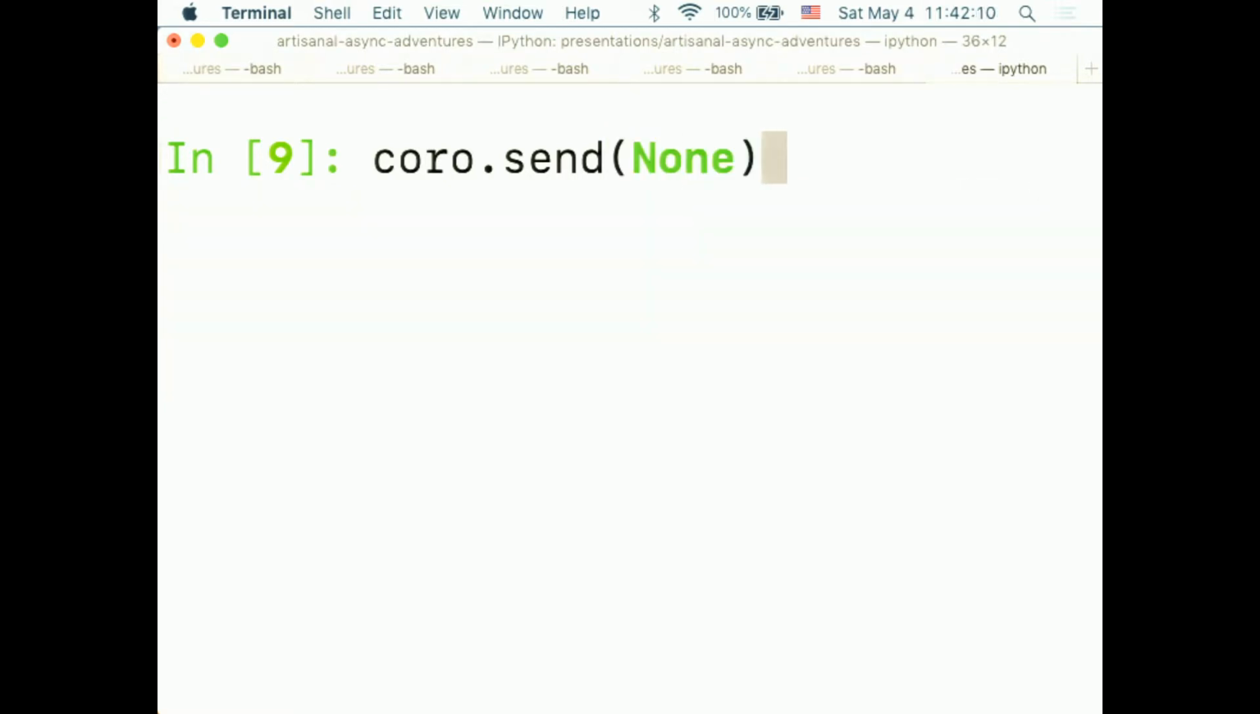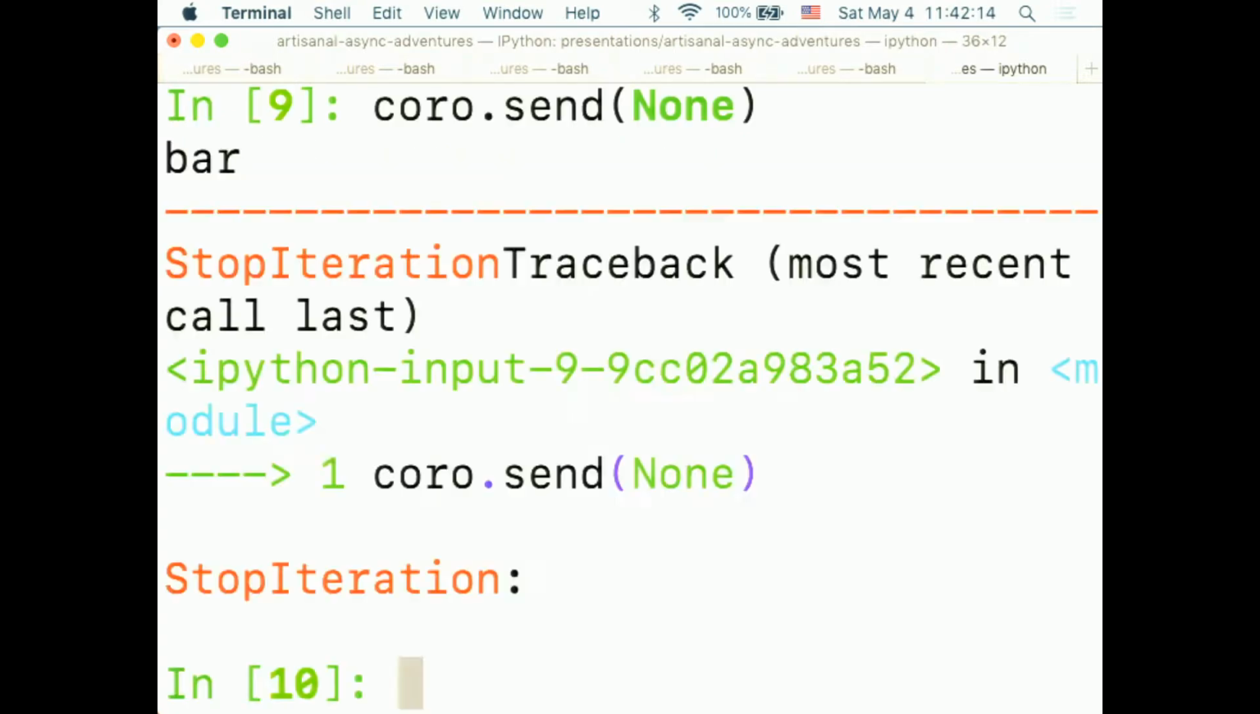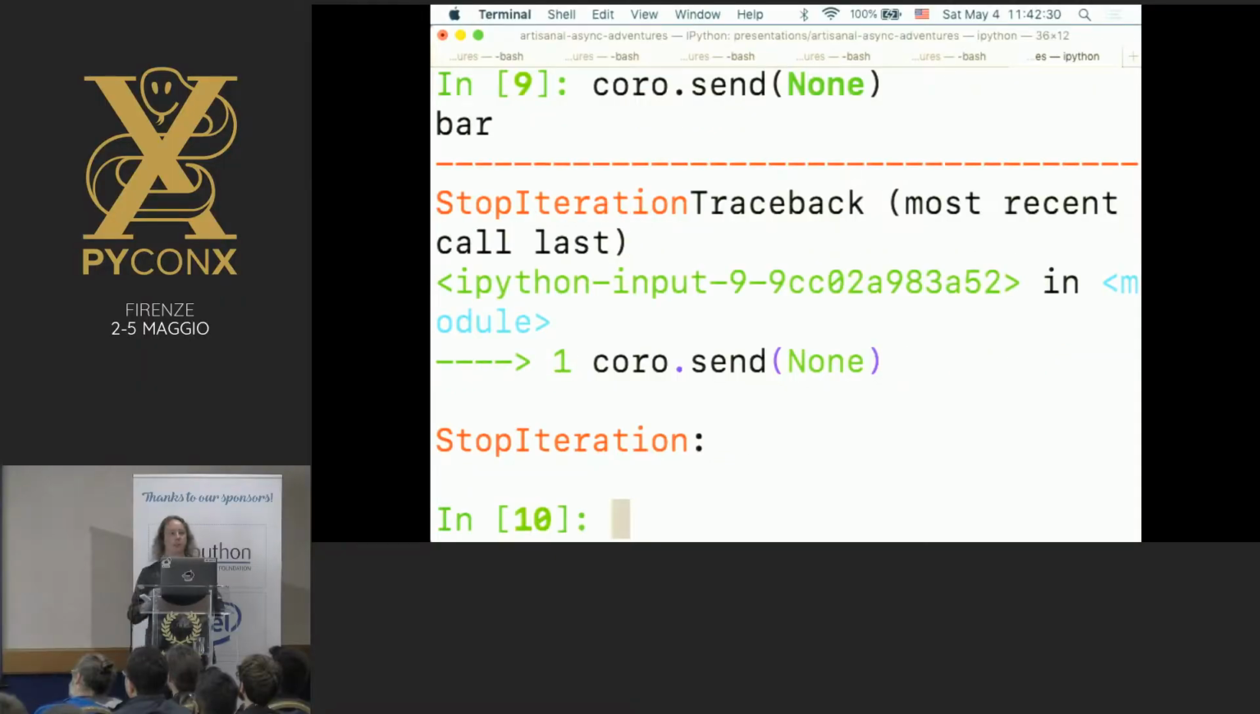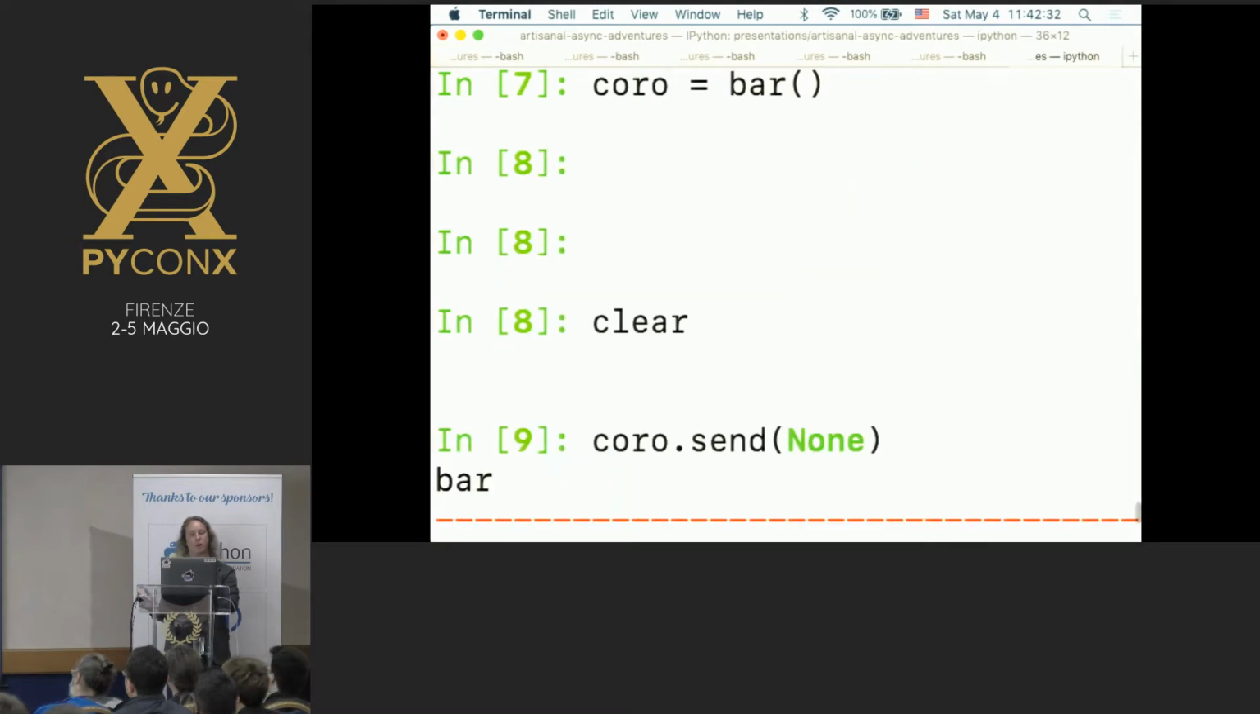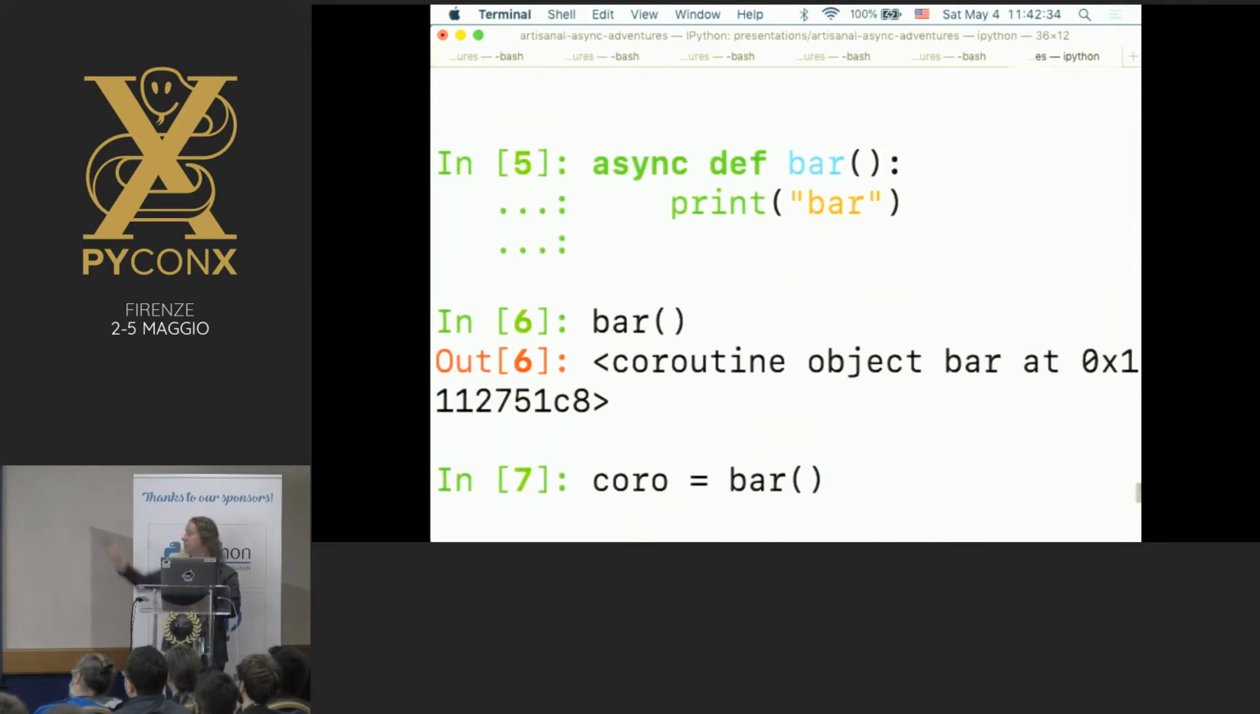And we're going to do a weird thing. We're going to call send with None as an argument, hit enter, and two interesting things should happen. First of all, at the top there, you see it printed bar. That's what we wanted. Hooray. The second thing is a bit stranger. It raised an exception. Specifically a StopIteration exception, which is weird because our coroutine function doesn't have any iterators or anything in it.